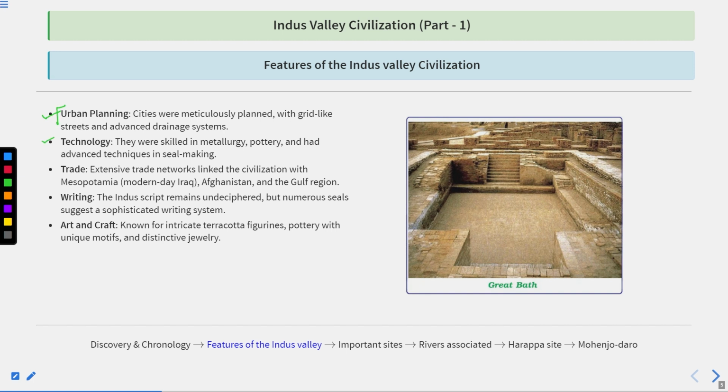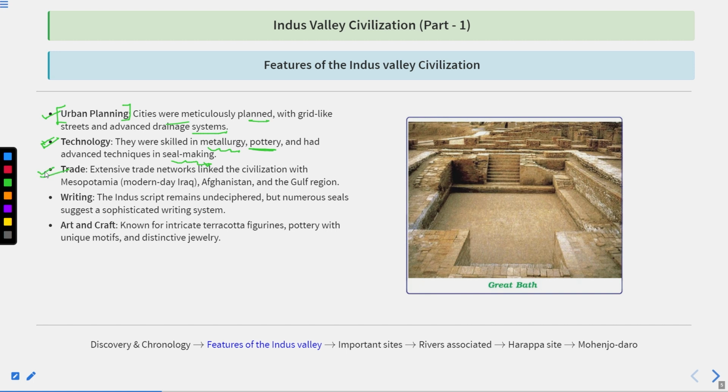So the first feature is urban planning. There were towns, not villages, during the time of the Indus Valley civilization. Cities were meticulously planned with grid-like streets and an advanced drainage system. There was a proper drainage system, there was a grid system, and the roads cut each other at 90 degrees. So this civilization was established with proper planning. Next, advanced technologies. They were skilled in metallurgies, potteries, and had advanced techniques in seal making.